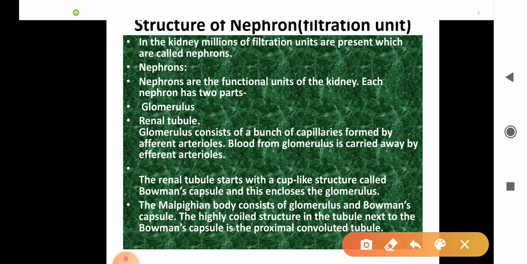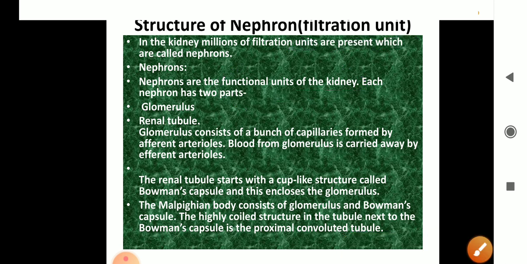What is a nephron? Actually, inside the kidney, there are millions of filtration units which filter the blood. The nephron, simply, if the question is what is the nephron, then nephron is the filtration unit of kidney. It is also called the functional unit of kidney. If the question is what is the filtration unit, then also nephron. What is the functional unit of the kidney, then it is also called the nephron.